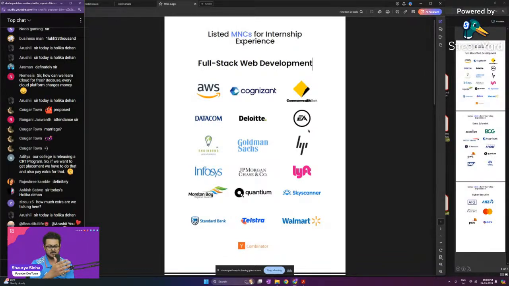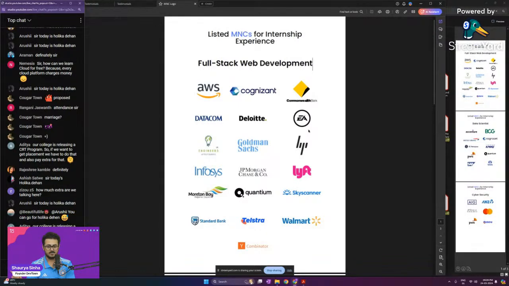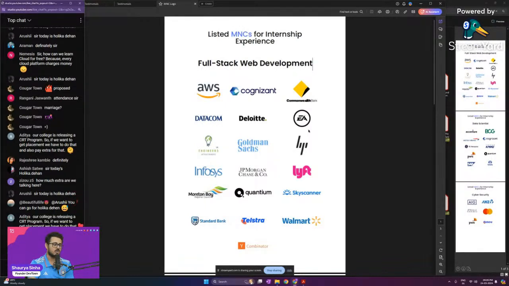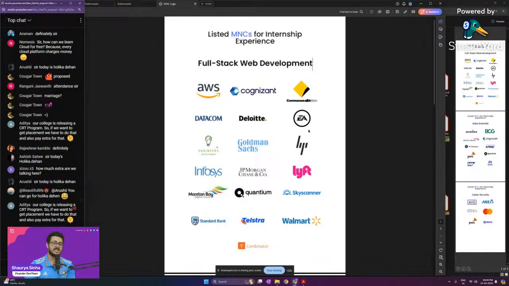The minimum stipend is approximately, I think, 12,000 rupees per month. The maximum is, I think, 85,000 rupees a month. That is the maximum stipend, given by Goldman Sachs. Second is JP Morgan, that is 80. Third is AWS, that is 78 or something like that. That is Amazon. So they get a stipend with that, and they also get a PPO, a pre-placement offer. That is what we do for the students.